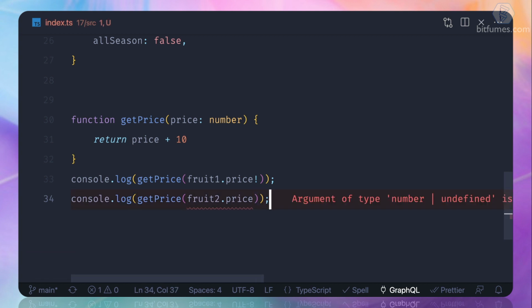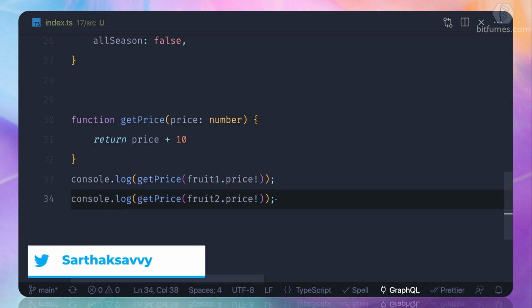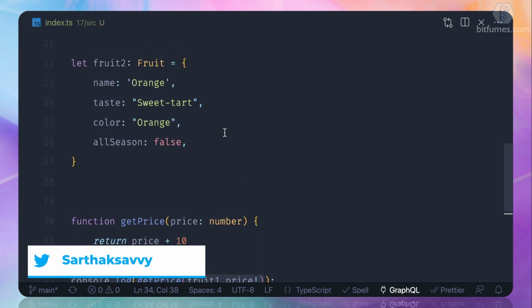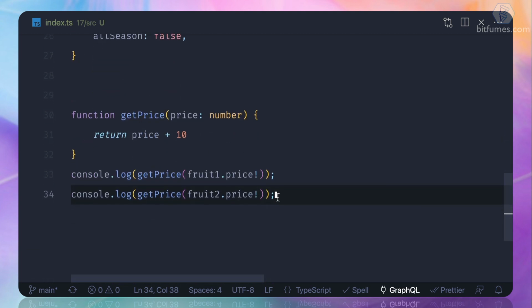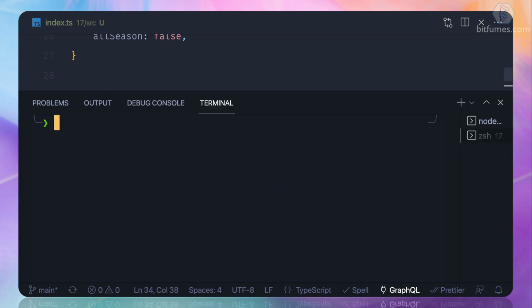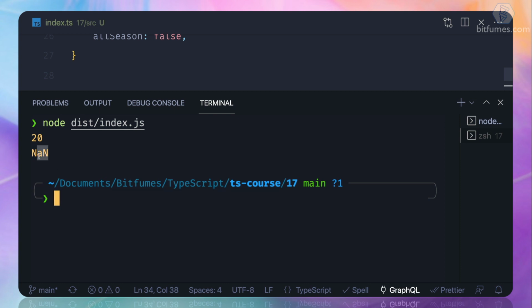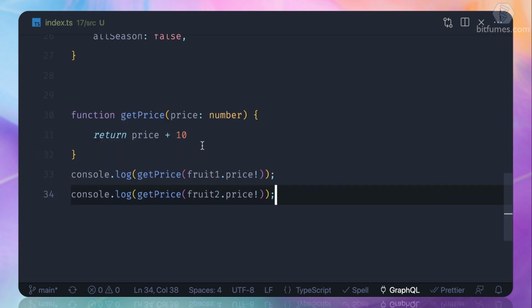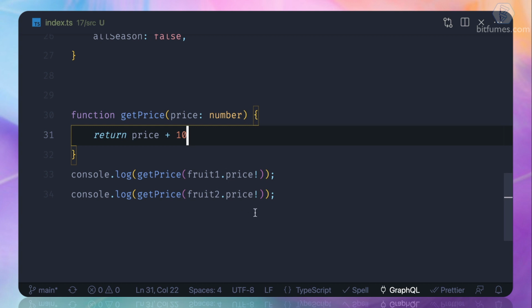So if I remove the exclamation mark, it's again doing, and we are forcing, although we know that there is no pricing here. But this is kind of a hack, you can say, saying to TypeScript, "Hey, don't care about this, I care about all these things." So NaN is here because we said that this is always going to be a number, and NaN or undefined plus 10 is not a number. So this is the thing.